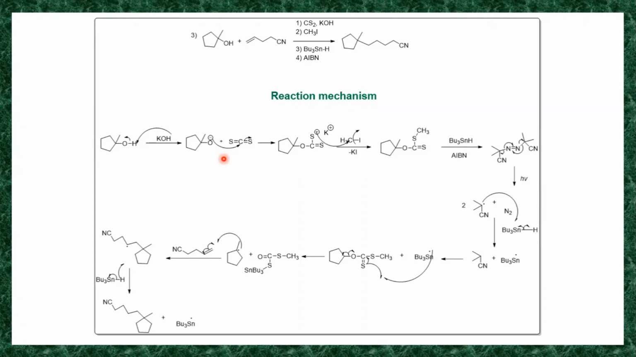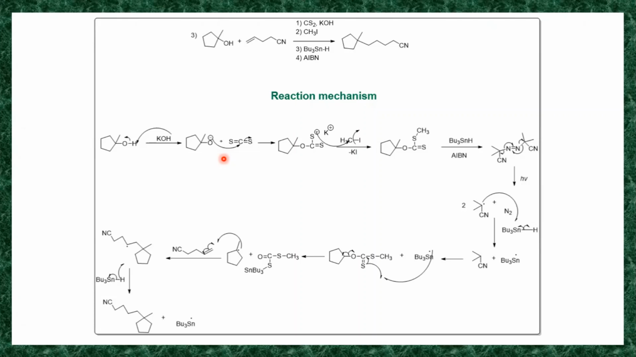So this oxygen anion will react with your carbon disulfide, and the carbon of that carbon disulfide is electropositive, or electrophilic, due to the electron withdrawing effect of both the sulfurs. So the middle carbon has a delta positive charge, so that carbon will act as an electrophilic center. So your oxygen anion attacks that carbon, and that oxygen will form a bond with that carbon, and your carbon sulfur has a double bond.